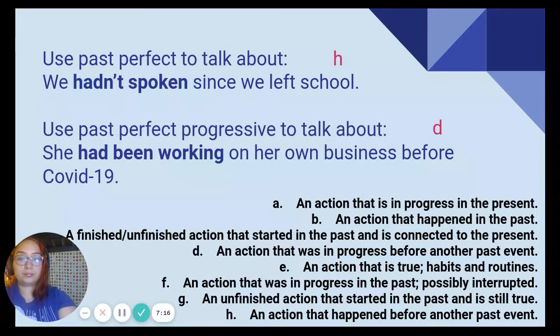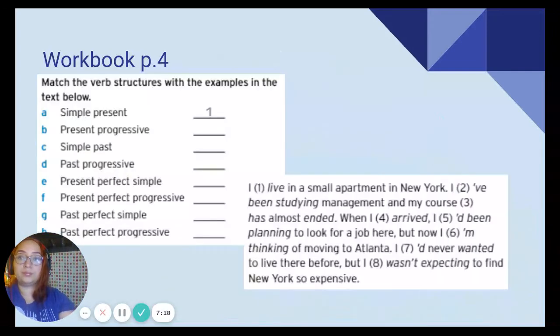Excellent. Let's continue. Let's go to your workbook page 4 if you have it. And here we have this activity. We need to match the verb structures with the examples in the text. If you don't have your book, don't worry. Please pause the video and work on this. Then come back and check.